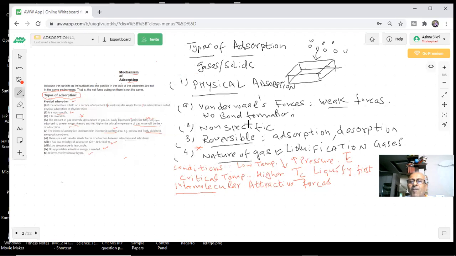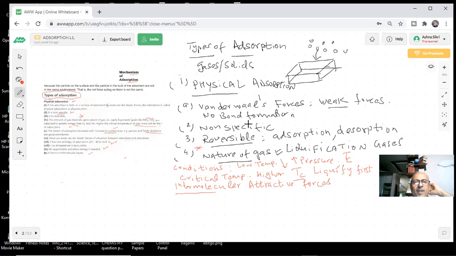So when we are talking of physisorption, which gases are likely to be adsorbed faster? Naturally, those which have a higher critical temperature, gases which can be liquefied faster, can be adsorbed faster on the adsorbent surface.